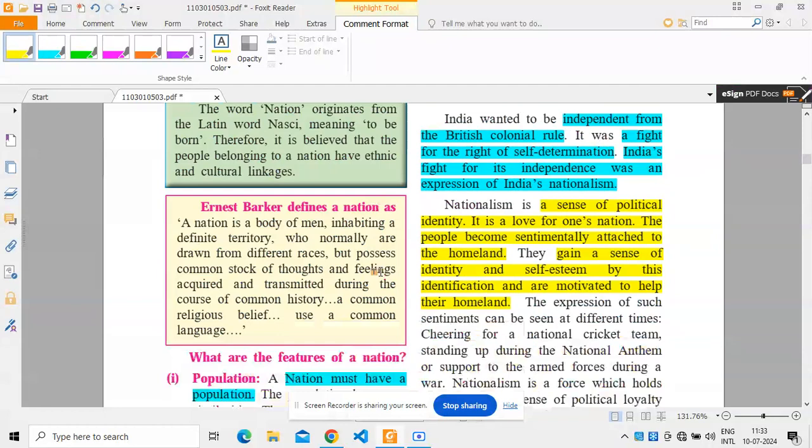There are other definitions of a nation, which was defined by Ernest Barker. According to Ernest Barker, a nation is a body of men inhabiting a definite territory, who normally are drawn from different races but possess a common stock of thoughts and feelings, acquired and transmitted during the course of common history, common religious belief, or use of a common language. So there are certain features of nations.